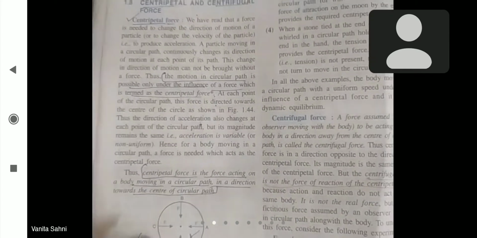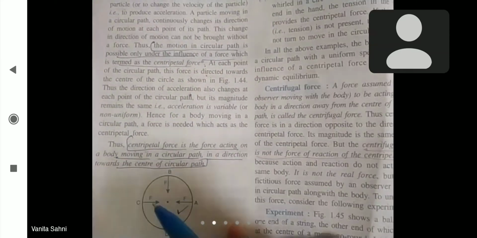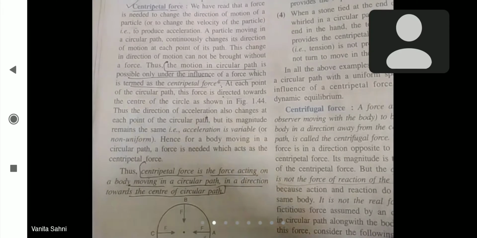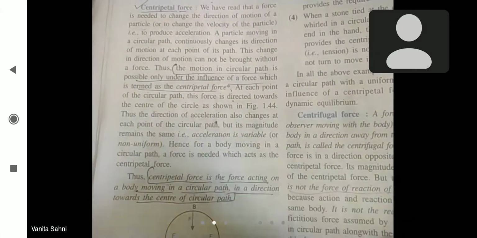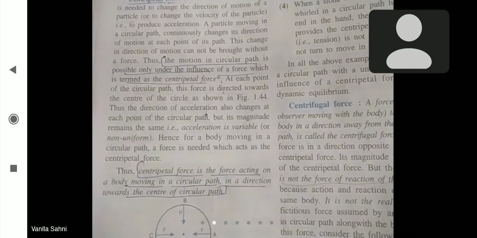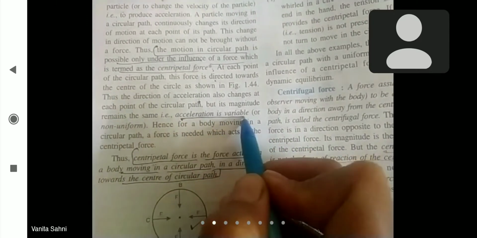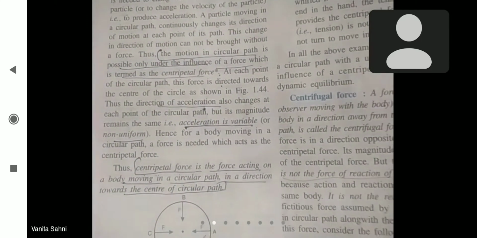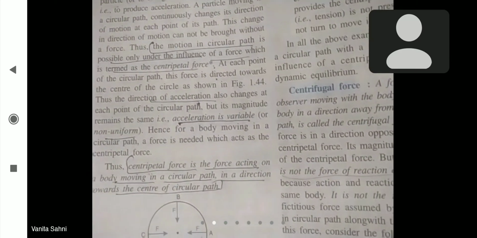Second thing which is important is, because the centripetal force is always acting towards the center, it is responsible for bringing acceleration of the body, and that acceleration is also variable, because of the change in direction of acceleration at each point of the circular path.